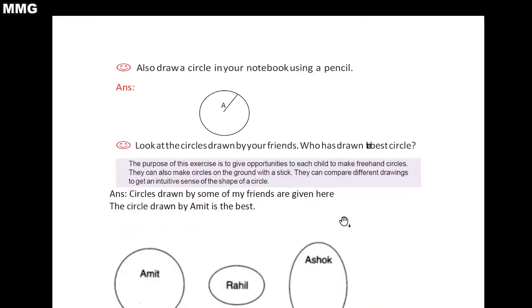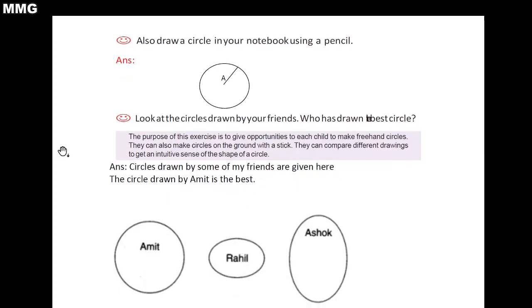Now next question, can you draw a circle on the floor with the chalk? Yes, you can draw. Now also draw a circle in your notebook using a pencil. So you can draw a circle in your notebook with the help of pair of compasses. Now next question, look at the circle drawn by your friends, who has drawn the best circle? So children, here you can see this one is an activity based question and आपको ये question खुद करना है, but I have written the answer.